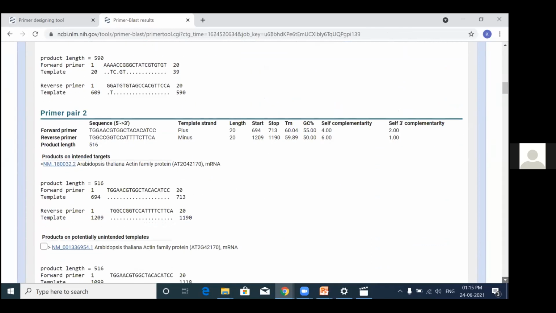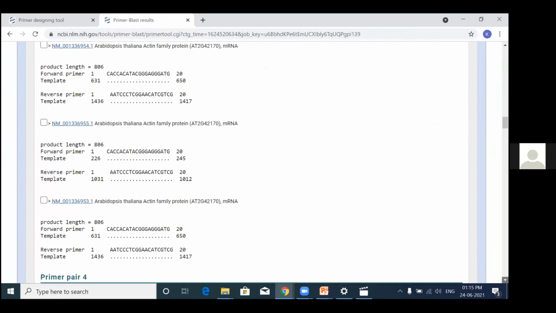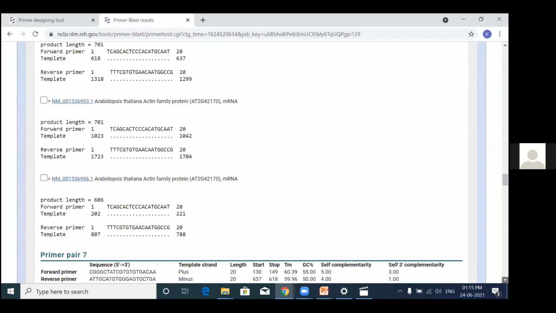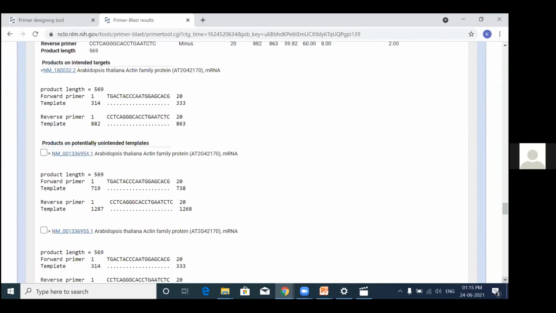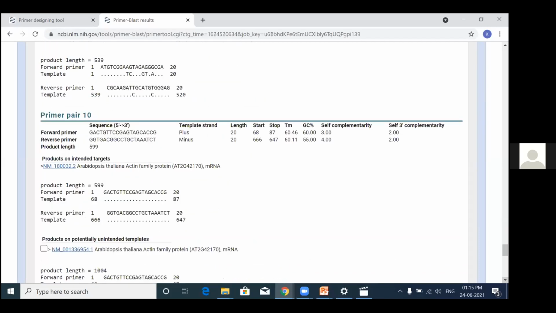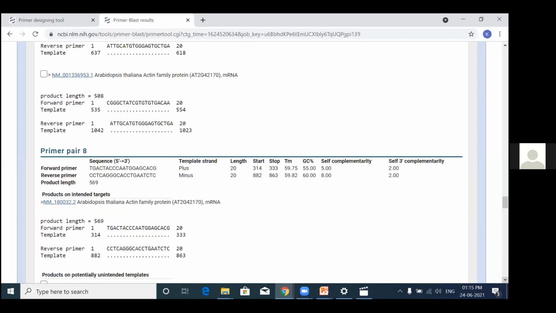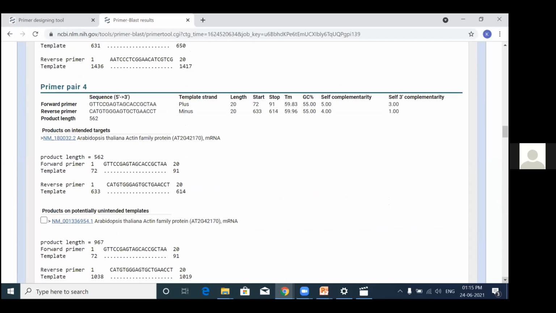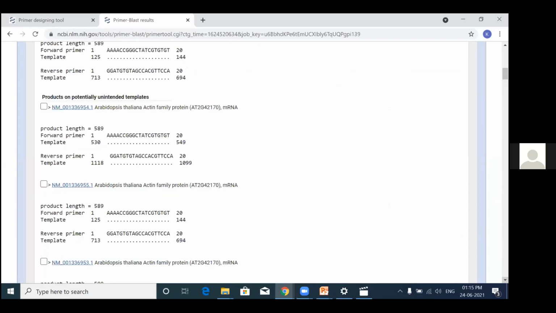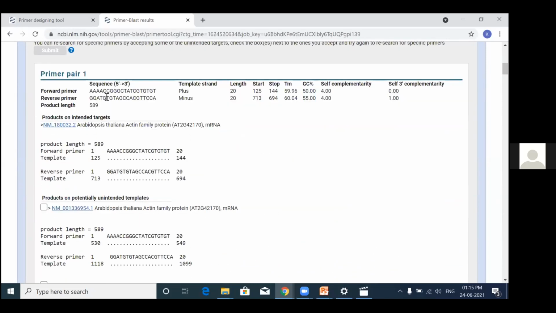Okay, so it's perfect. It has given me the detailed information of the primers. So I will explain this first. Okay, so you have primer pair 1, the forward primer and the reverse primer.